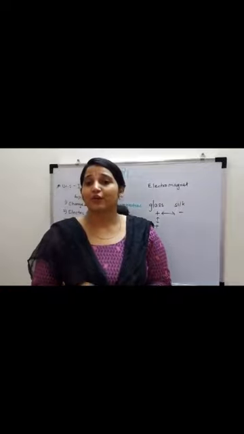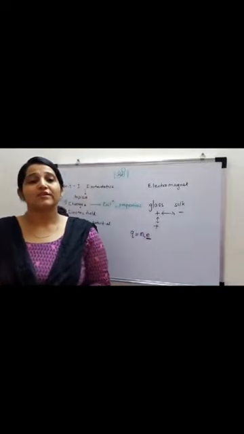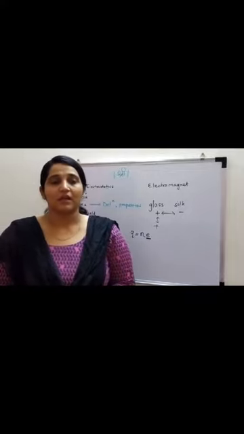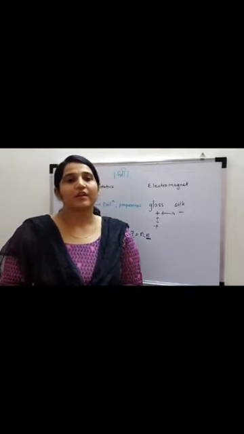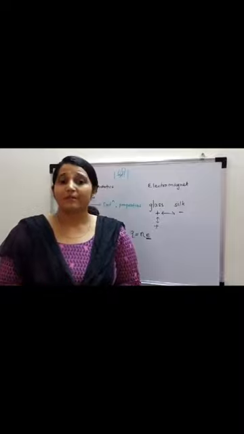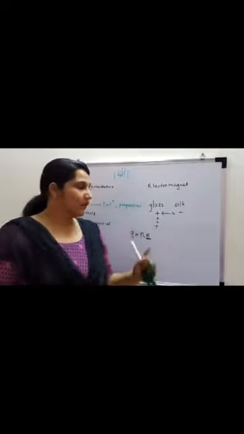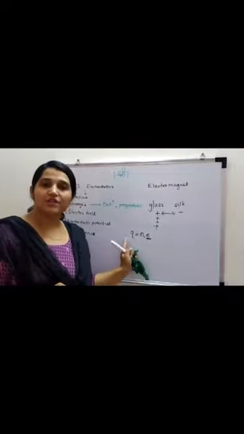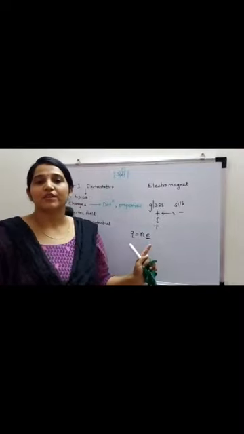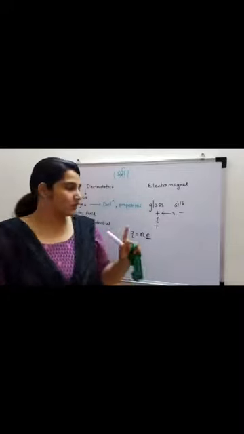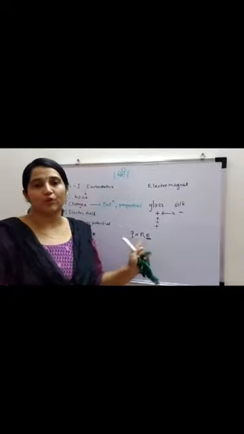Next is the unit of charge. We measure something in some units. Let's say if you want to measure a length, we will measure it in the SI unit, the meter. Similarly, if we want to measure charge, we measure it with the SI unit Coulomb. So the SI unit of charge is Coulomb.